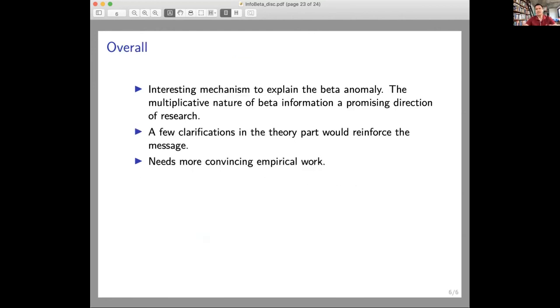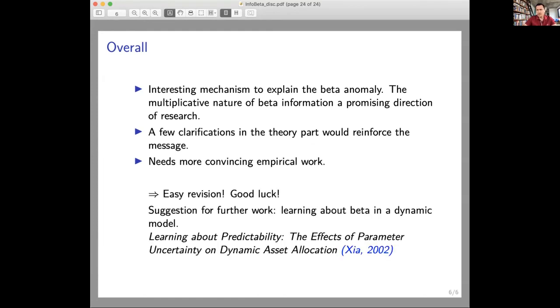Overall, I think this is a very interesting mechanism to explain the multiplicative nature of beta information, a promising direction for future research. Just a few clarifications about the theory part would reinforce the message, and it needs more convincing empirical work. This is an easy revision. Good luck with the paper.